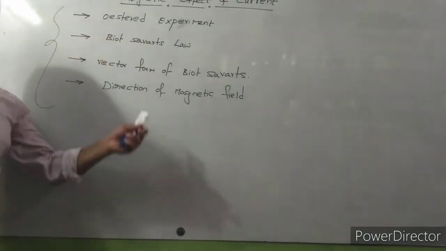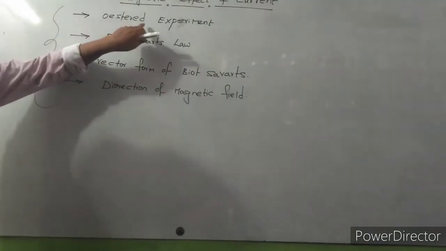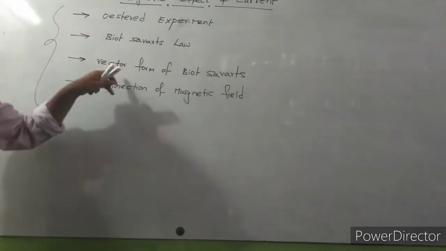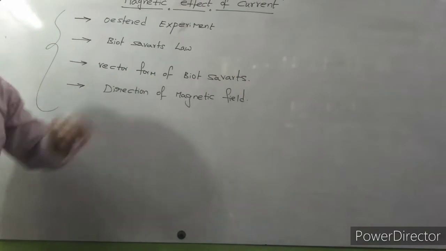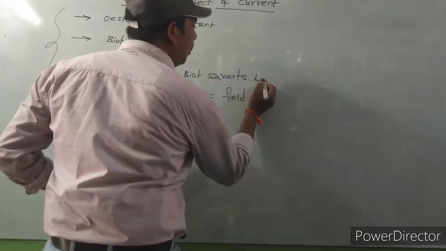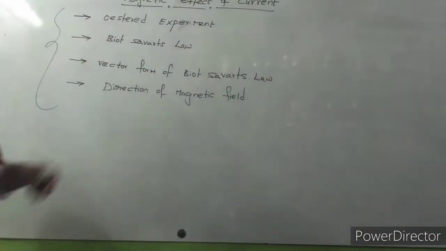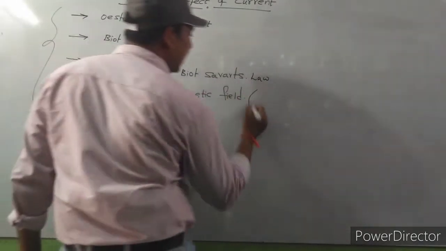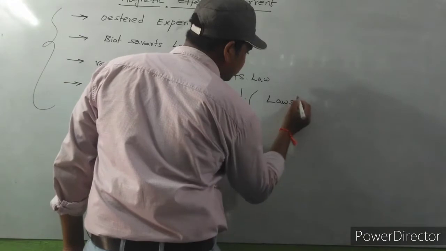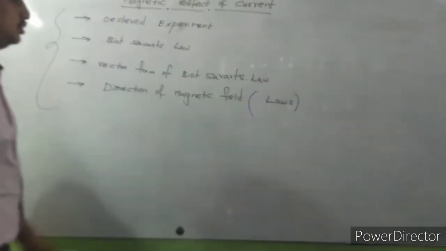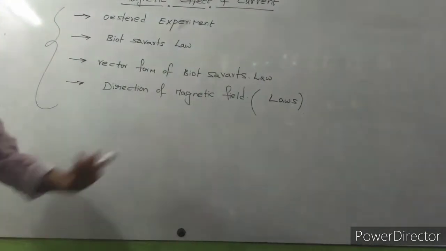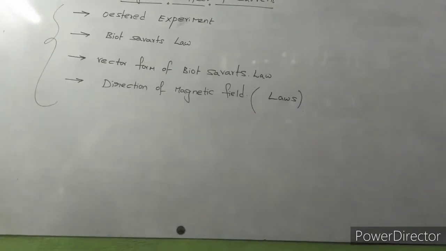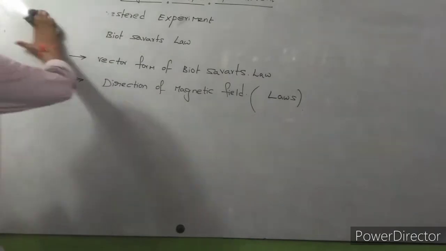So these are the topics I am going to discuss. First one is Oersted experiment. Second topic is Biot-Savart's law. Next, the vector form of Biot-Savart's law. Next, direction of magnetic field. For the direction of magnetic field, we have some laws, so we are going to discuss what laws represent the direction of magnetic field. Now I will start with Oersted experiment.